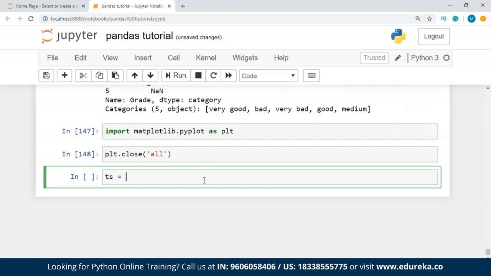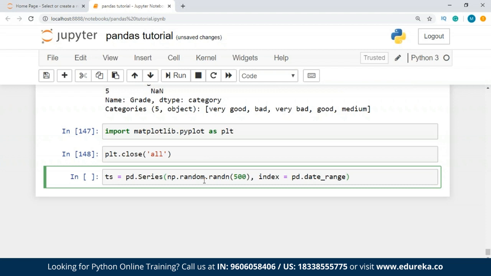Now I'm going to make one series, guys, and inside the series I'm going to provide a few random values like np.random number until, let's say, 500, and the index is equal to pd.date_range.